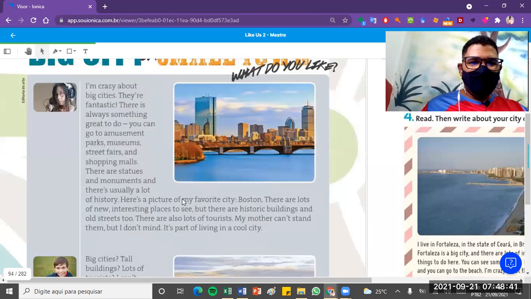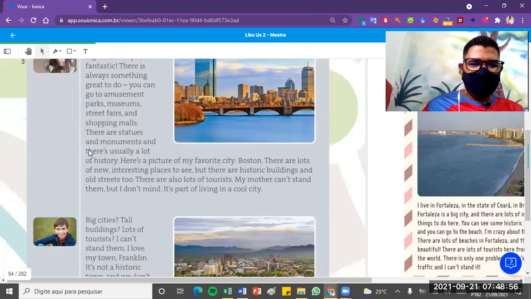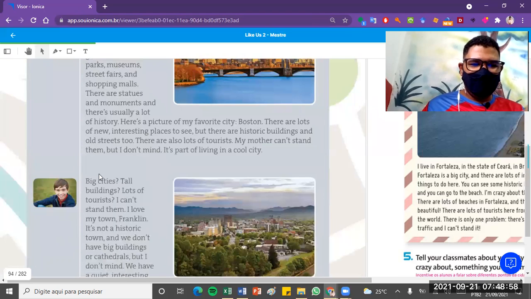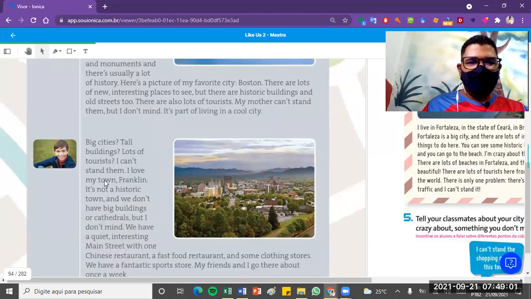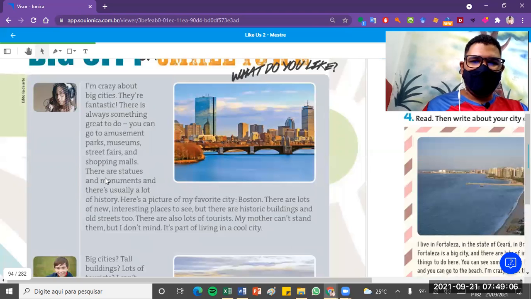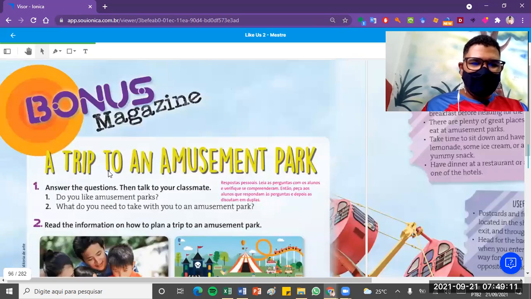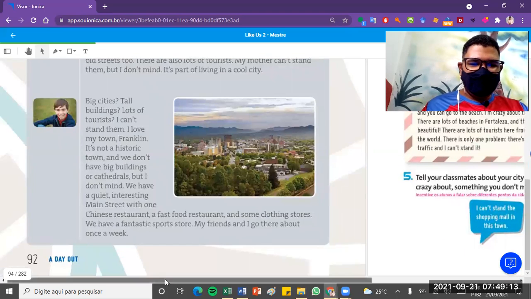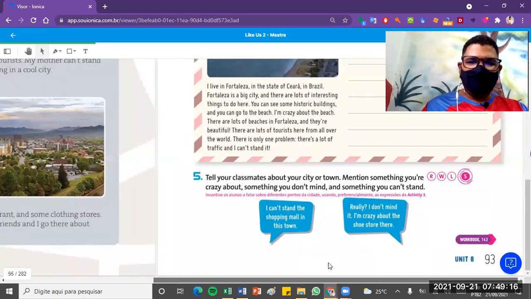You see? So we have different perspectives about how we understand a city or a town. The girl here prefers big cities, while the boy down there prefers small towns. There are different perspectives of the environment, of how to live in it. Good, all right? So we've understood the texts of page 92.